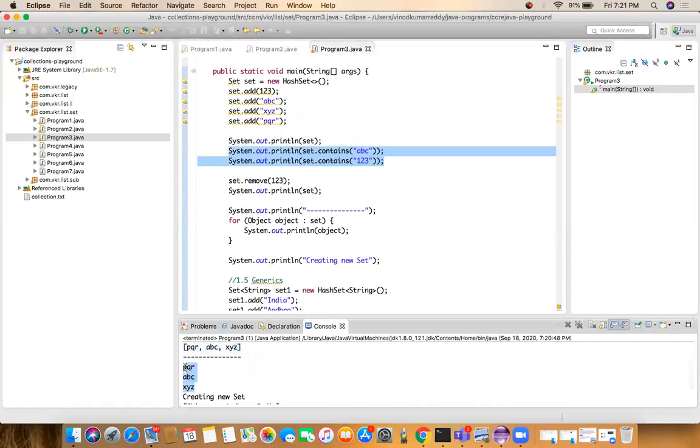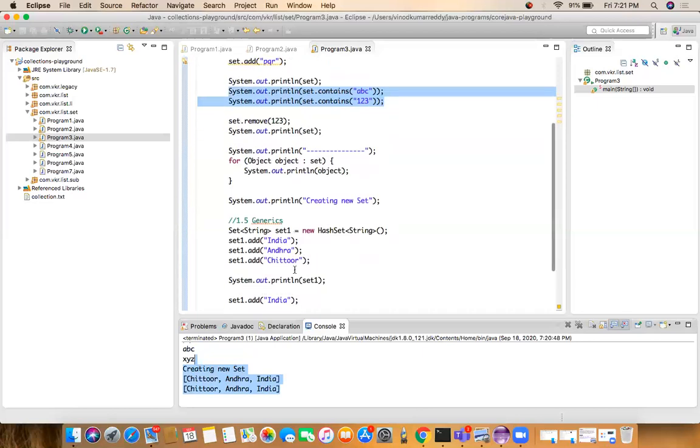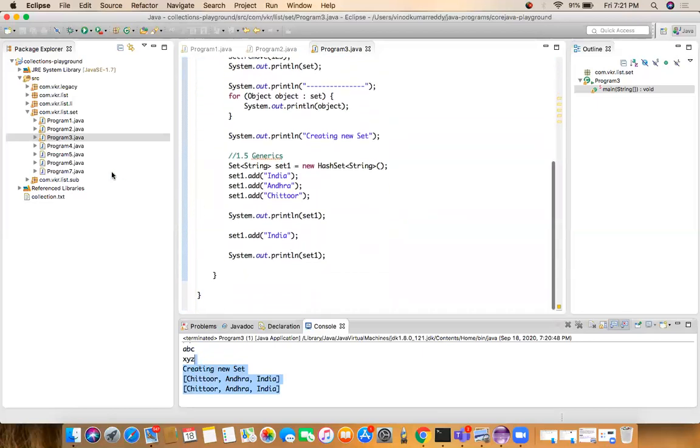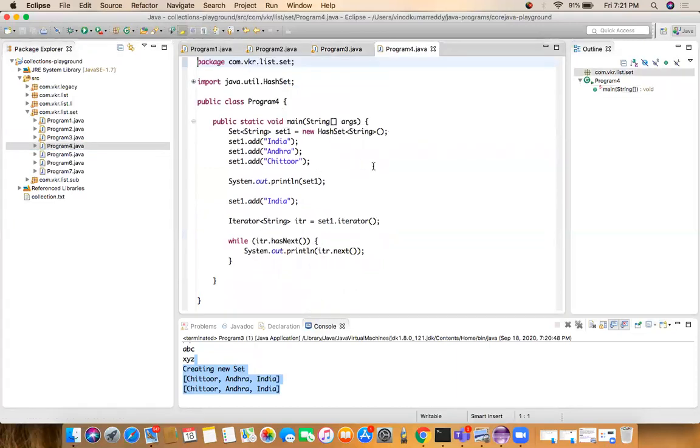If you want to read the elements, we have the for each loop: PQR ABC XYZ. We can get it like this. We created a new set, and after adding the elements we got the output like this. After adding India again, India is not added because it is a duplicate, so we got the output like this. Mainly we can use a set for avoiding duplicates. Let's go to the next program.